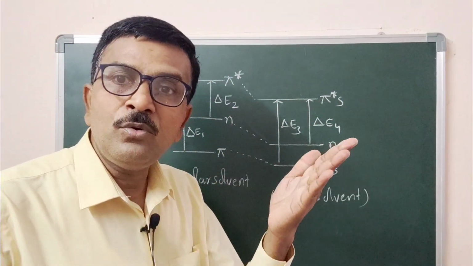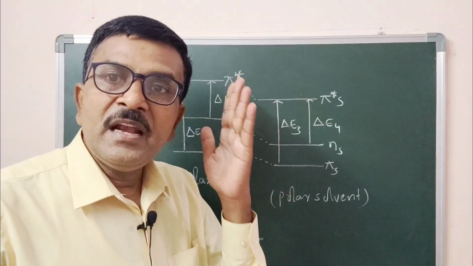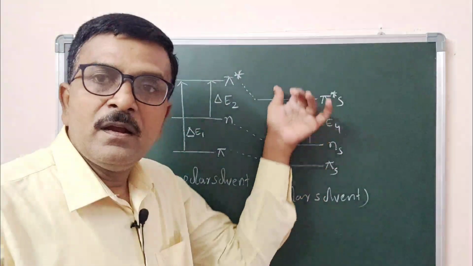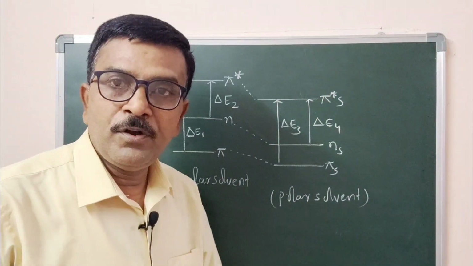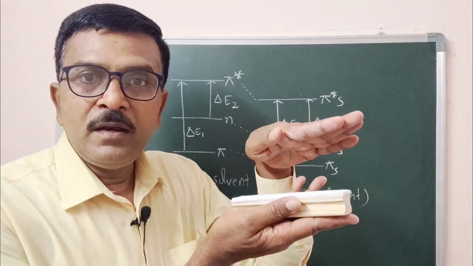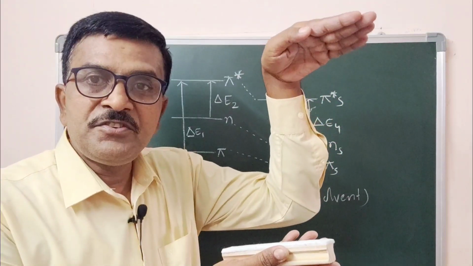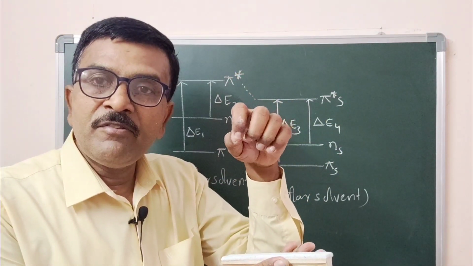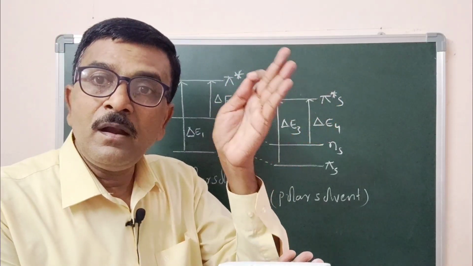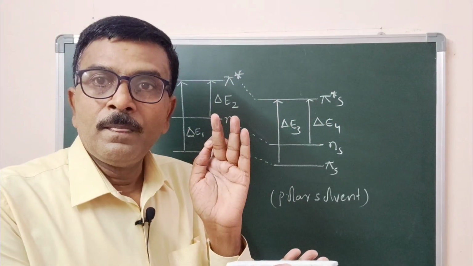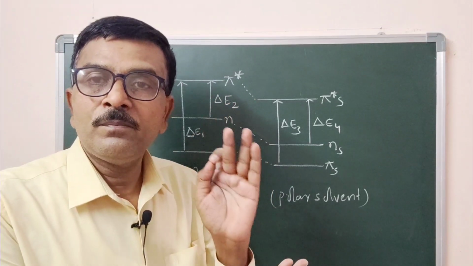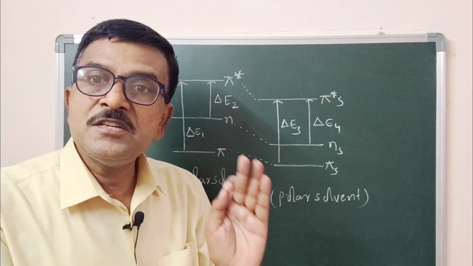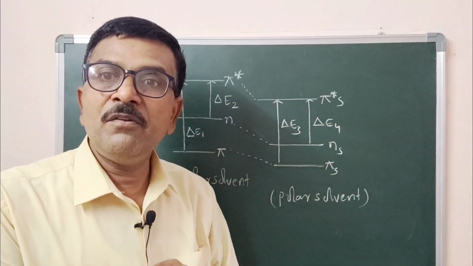That leads to decrease in the energy difference between pi orbital to pi star orbital. Are you following? Pi orbital is less stabilized, whereas pi star is more stabilized. What happens? Energy difference between pi to pi star orbital decreases. Therefore, lambda maxima for pi to pi star transition is shifted towards longer wavelength.